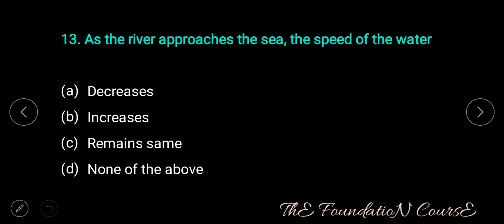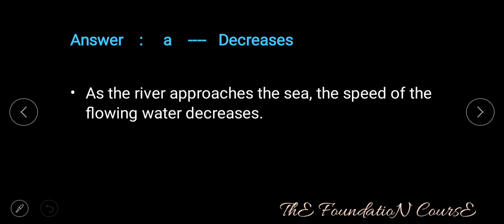Question number 13. As the river approaches the sea, the speed of the water, option A, decreases. Option B, increases. Option C, remains same. Option D, none of the above. Answer is option A, that is decreases. As the river approaches the sea, the speed of the flowing water decreases.